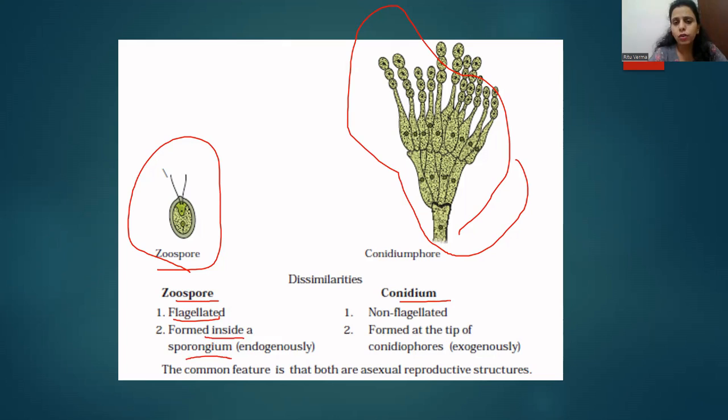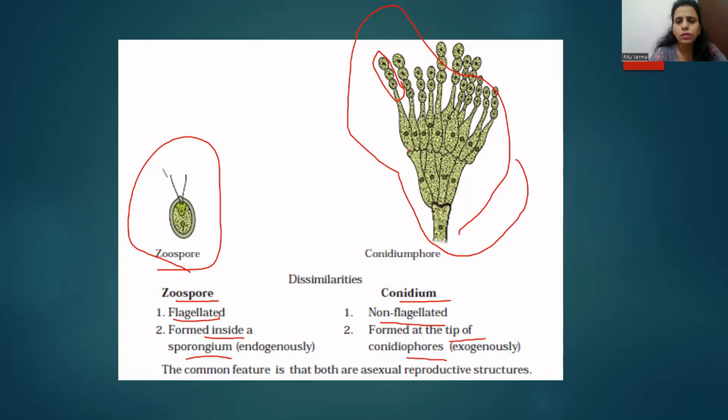Conidia is plural and conidium is singular. A conidium is non-flagellated, and conidia are formed at the tip of conidiophores.